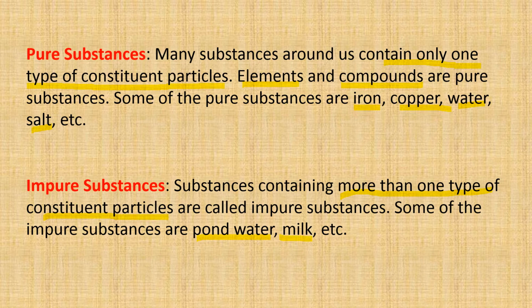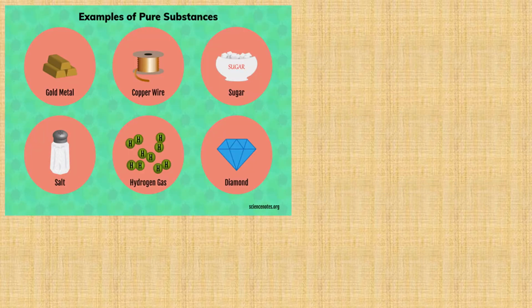Milk is also an impure substance. That means it consists of more than one type of constituent particles. So these are pure and impure. I hope you understood. Now I am showing you a few pictures. Pure substances: gold metal, copper wire, sugar, diamond, hydrogen gas, salt. These are the materials which consist of only a single type of element. There is no mixture.